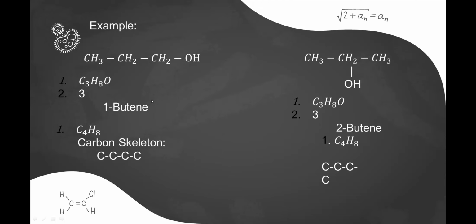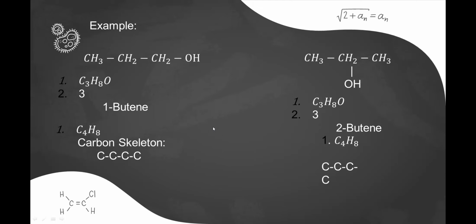For the next example, we have 1-butene and 2-butene. The first thing we need to do is to get their molecular formula. The molecular formula of 1-butene is C4H8, which is the same as 2-butene, C4H8.